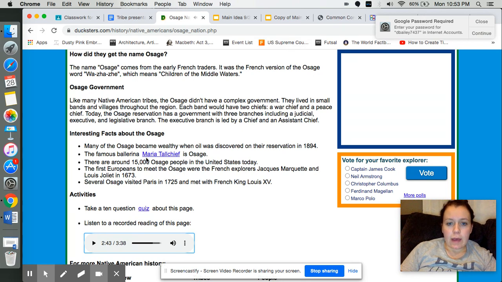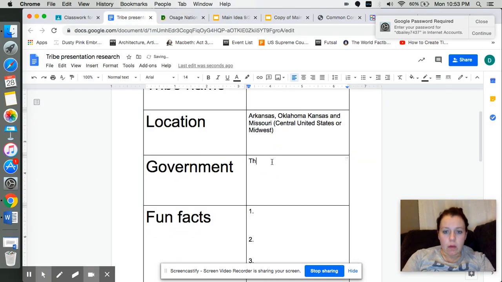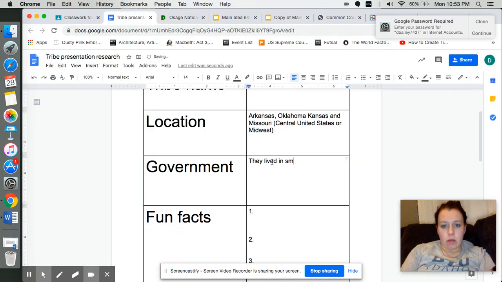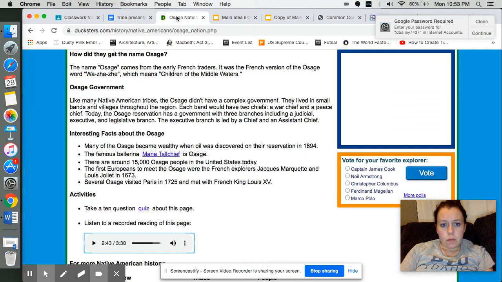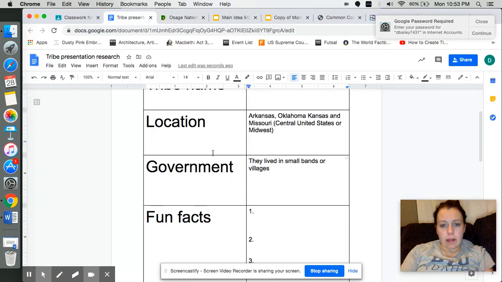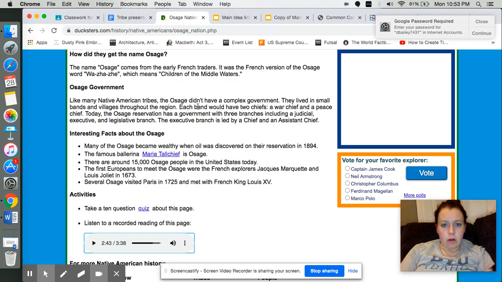All right. So I'm hearing that they had a pretty simple government. They lived in small bands and villages. And I'm getting this information under the government section.